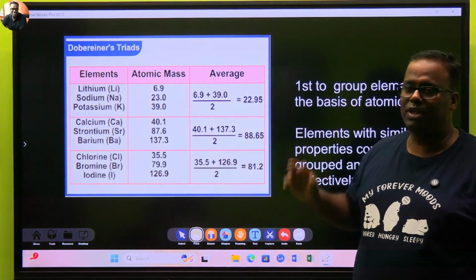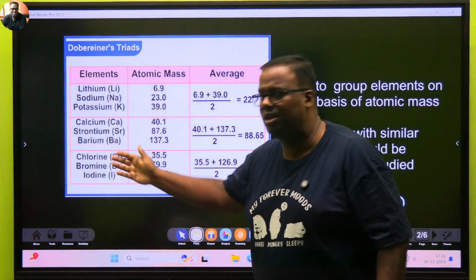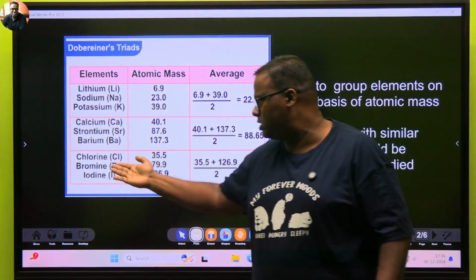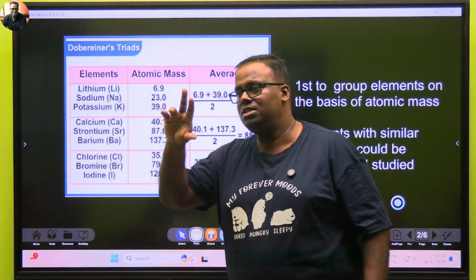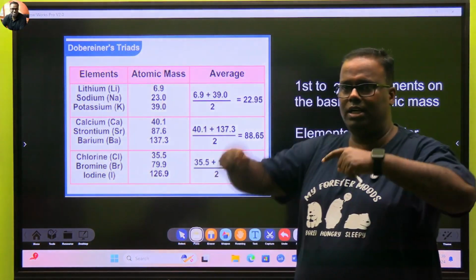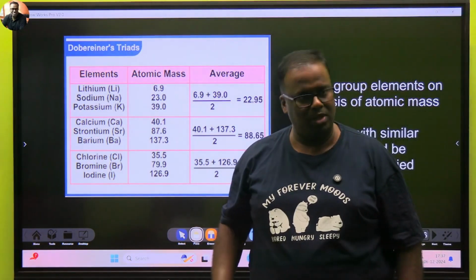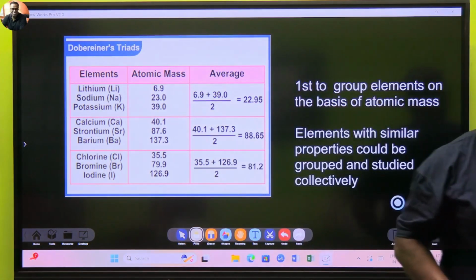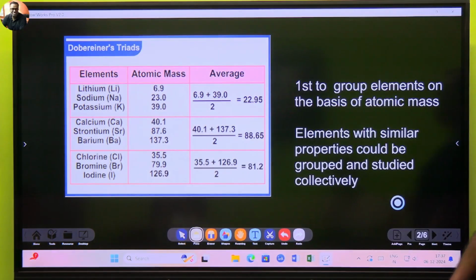It did not become very successful because all known elements at that time could not be grouped in this manner. There were three more elements here itself, like fluorine and others, which is not shown here. Those elements had similar properties, but if you add the atomic mass of 1 and 3, you don't get the second one. Do you understand? But this is the first attempt of somebody to at least group the elements known at that time. This is called the Dobereiner triad.